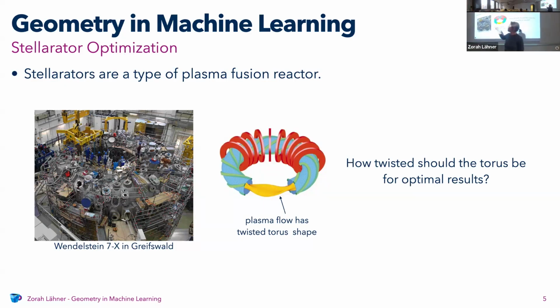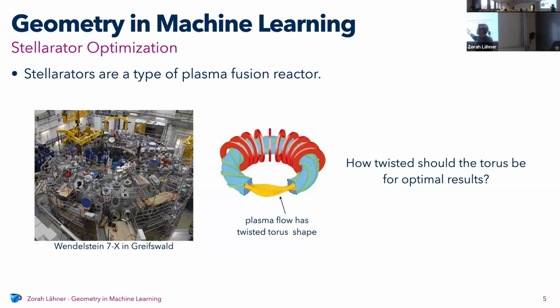And then there are these magnetic coils here, and they determine how the plasma flow looks. And depending on the shape of the plasma flow, how efficient is your fusion? How do you have to build these magnetic coils? How sensitive is it to little errors in your magnetic field? So this is really important.